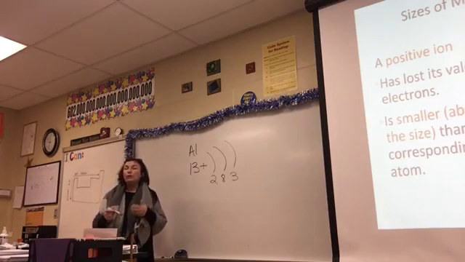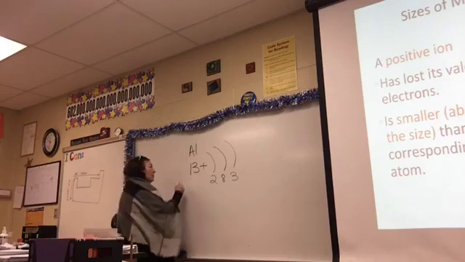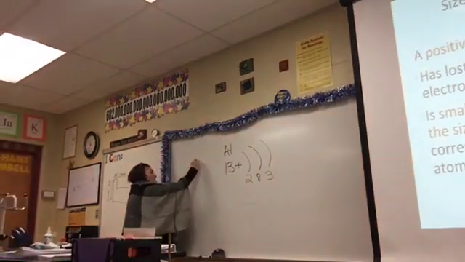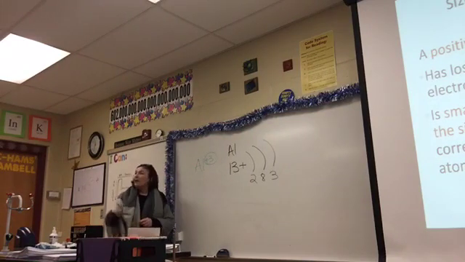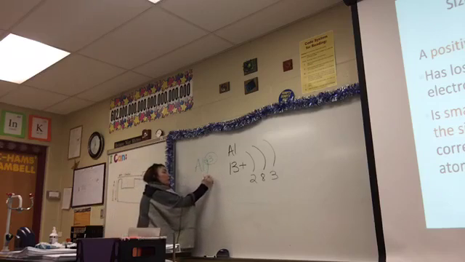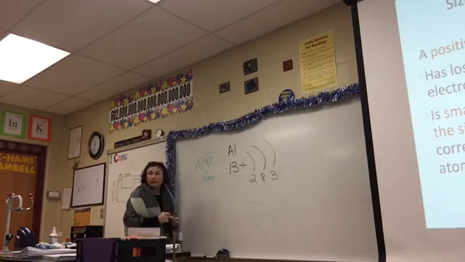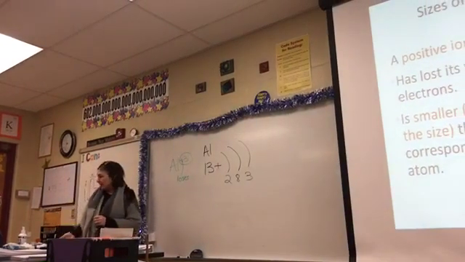What does plus 3 mean? There are 3 more protons. But what does that plus 3 mean? It loses 3 electrons. That plus means it loses the 3 electrons. So plus means loses, minus means it gains.